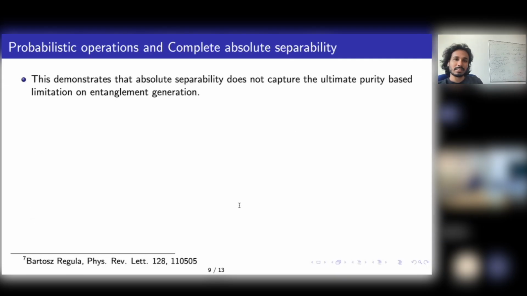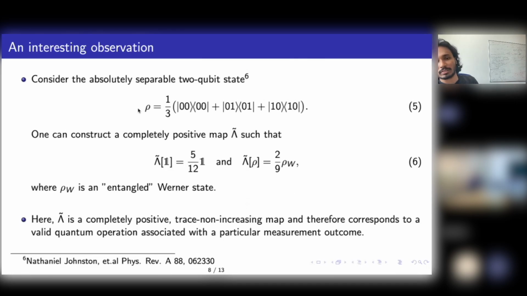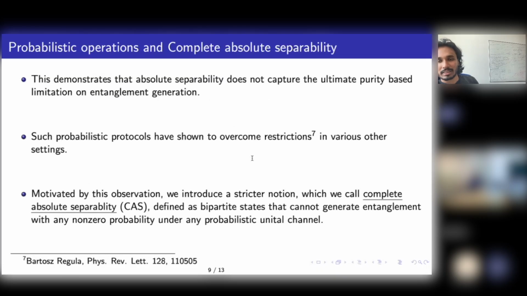Yes. So for example, this state which you have is not completely absolutely separable because there's a probabilistic channel which generates entanglement. Completely absolutely separable states are essentially states which cannot generate entanglement even under probabilistic processes.